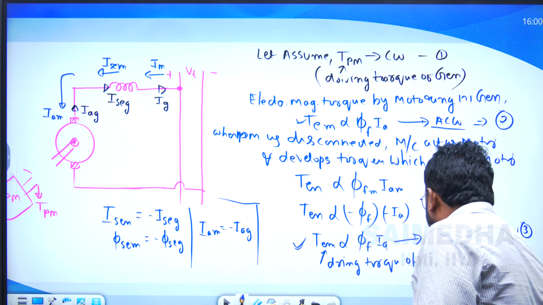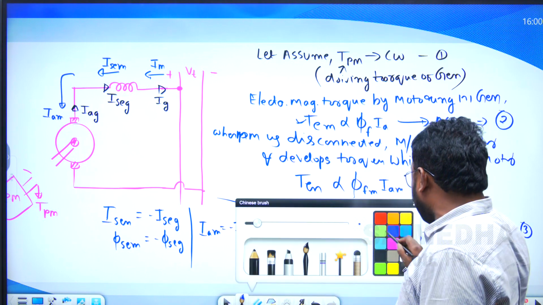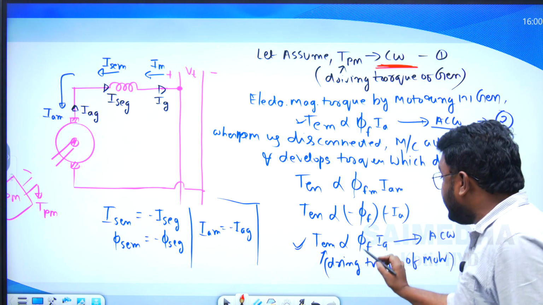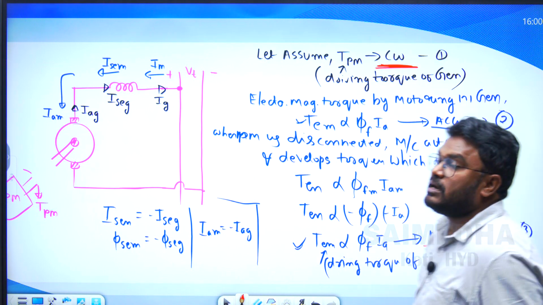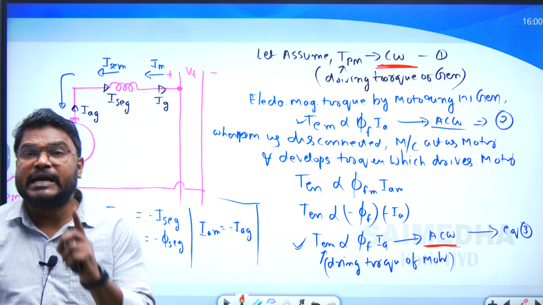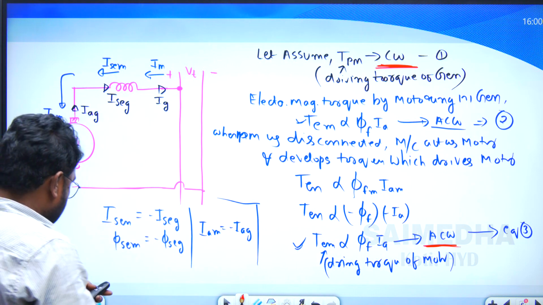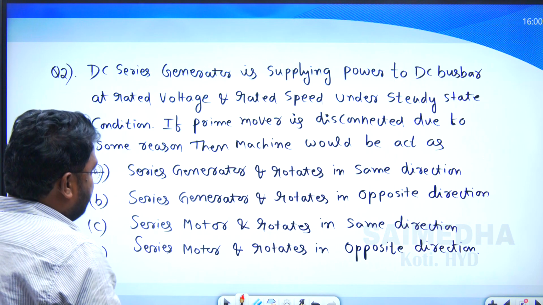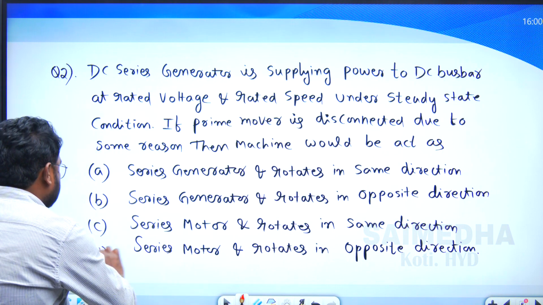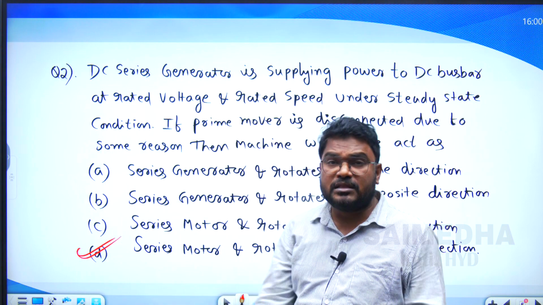Next, see here, the driving torque of the generator is clockwise, and the driving torque of the motor is anti-clockwise. Is it the same direction or the opposite direction? Definitely it is the opposite direction. So what is the answer for this question? The answer is A: it acts as a series motor and rotates in the opposite direction. Like this we need to answer this question.